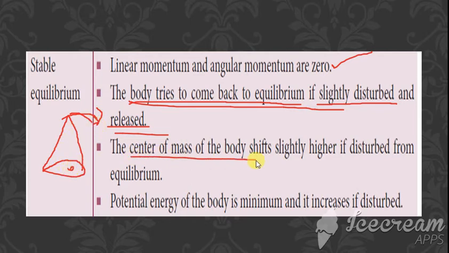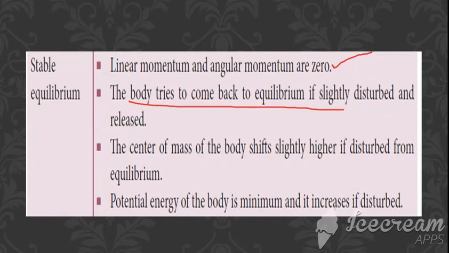Then the center of mass shifts slightly higher if disturbed. The center of mass goes slightly higher. And the potential energy is minimum and it increases. So here the potential energy is first minimum, and then it increases. So this is about stable equilibrium. The points in stable equilibrium: first, linear and angular momentum are 0. The body tries to come back to its equilibrium if slightly disturbed and released. The center of mass moves slightly higher, and the potential energy is minimum and it increases.